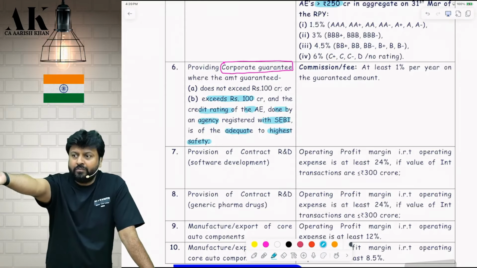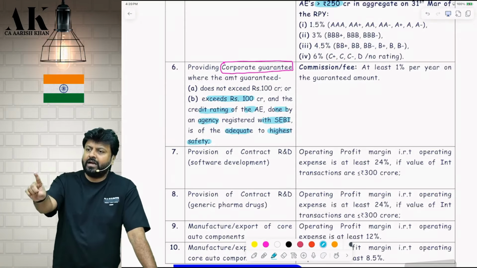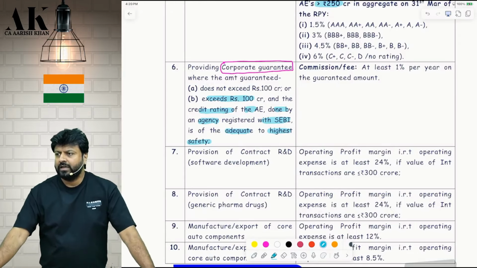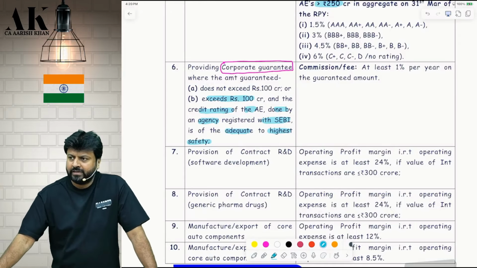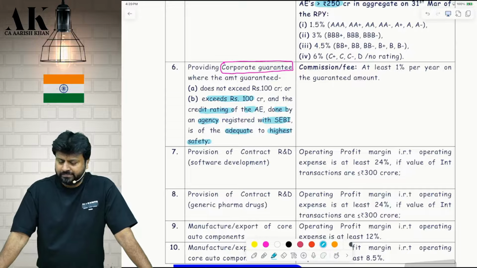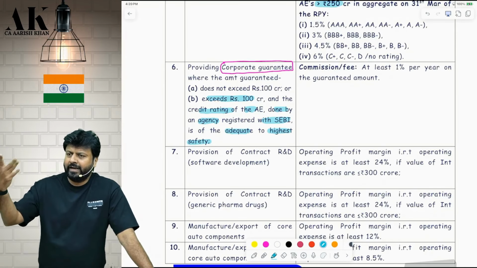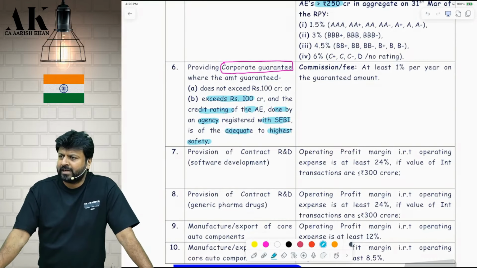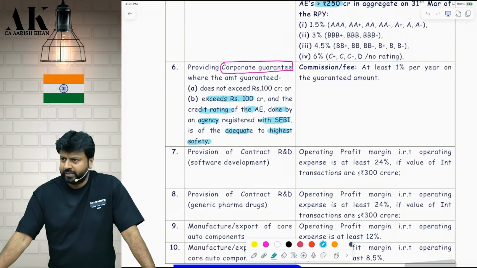Who should be a little bit safe to highest safety? The person to whom we are giving what? Guarantee. If the amount of guarantee is more than 100 crore. If it is up to 100 crore, we don't need to check any safety. Even if they don't have any rating, it's okay. Okay. Only 1% of the guaranteed amount will be the commission in both cases. So what is not covered over here? What is not covered is if the guarantee amount is more than 100 crore and the person to whom we are giving the guarantee does not have any rating or safety as per SEBI standards. Are you clear? That will not get covered over here. Is it clear?